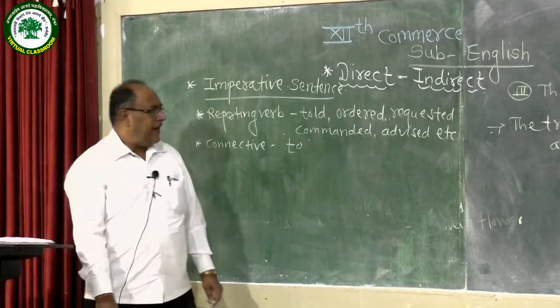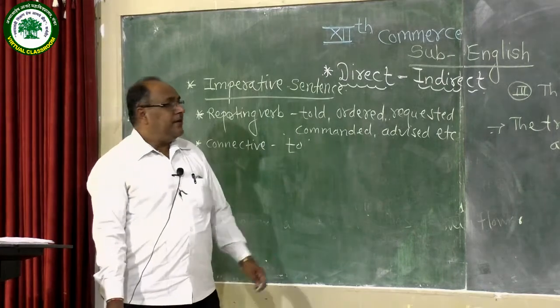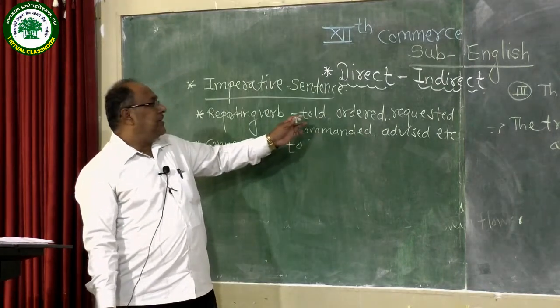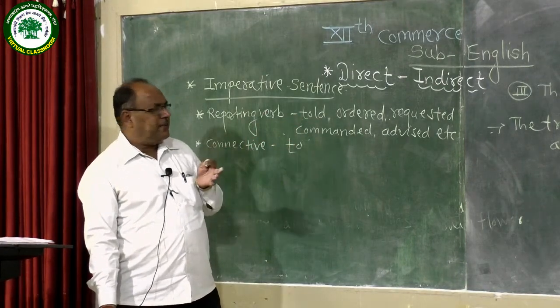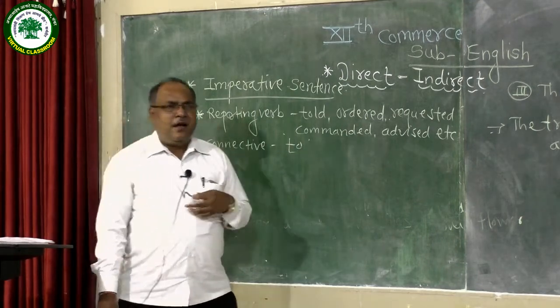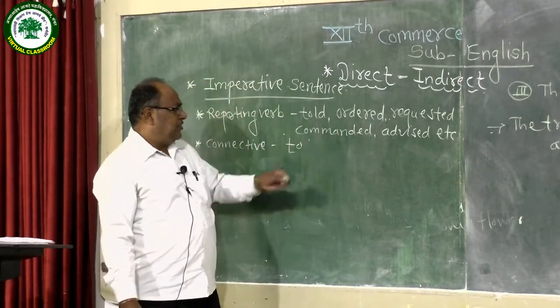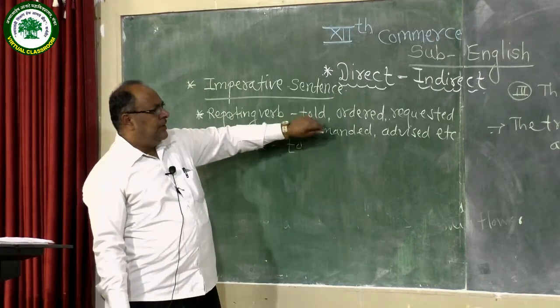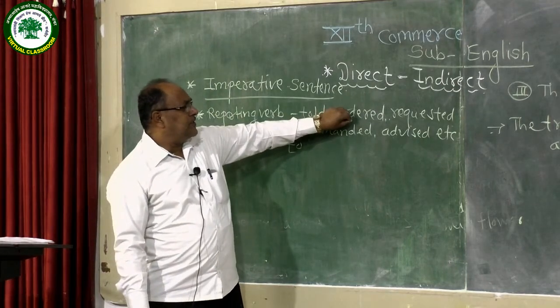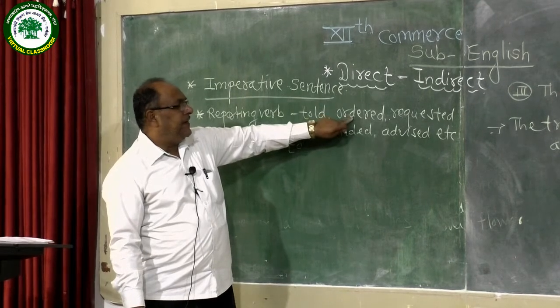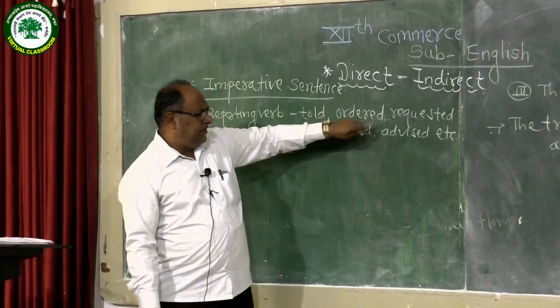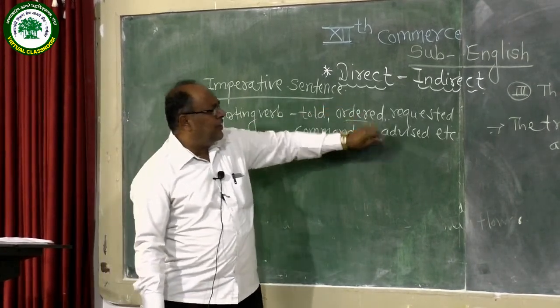Now once again I explain. If a general speaker is speaking to someone as a family member, for example a mother asking her son or daughter, you should use told. For teachers or officers giving an order, you should use ordered.